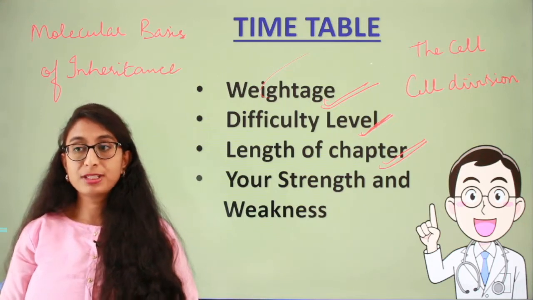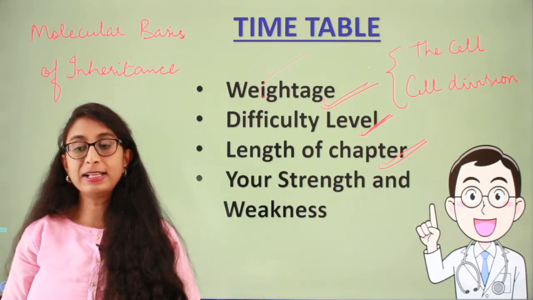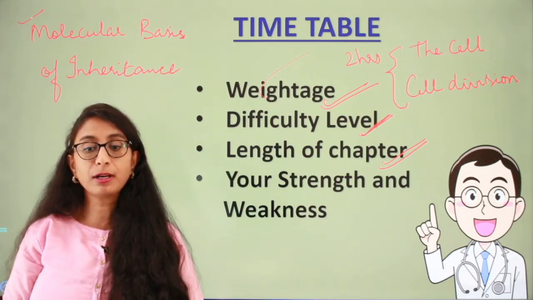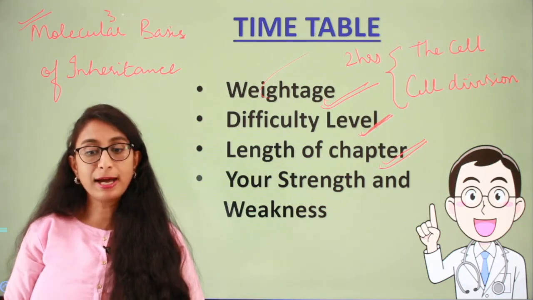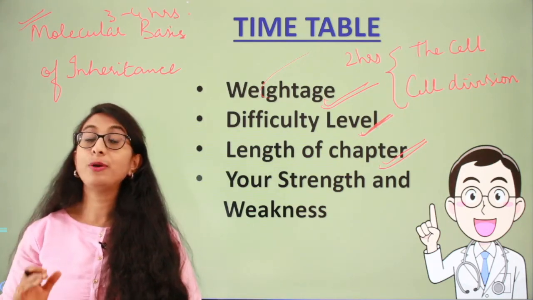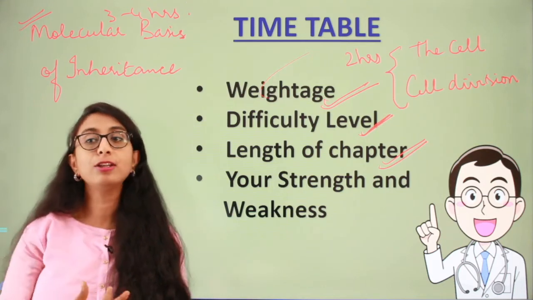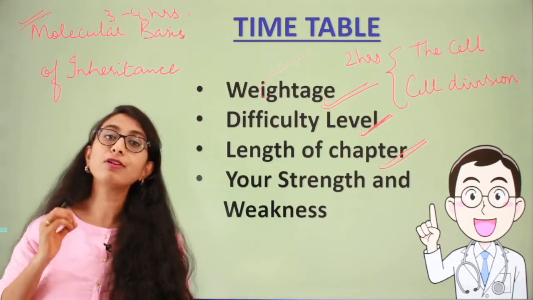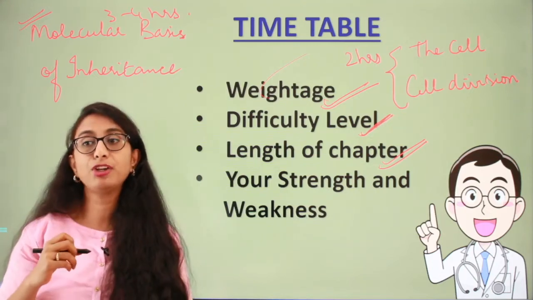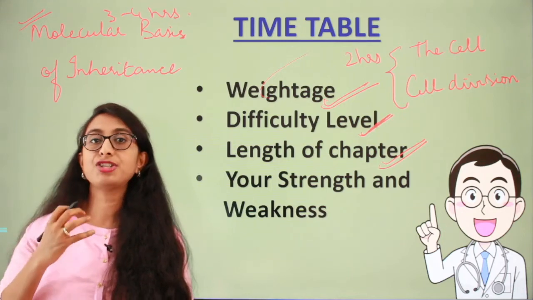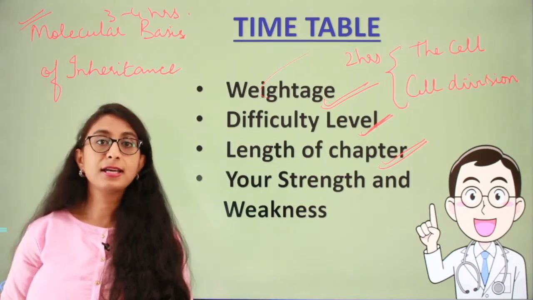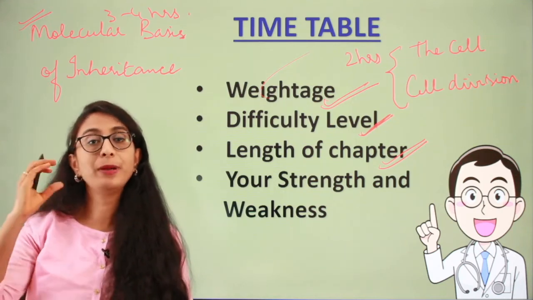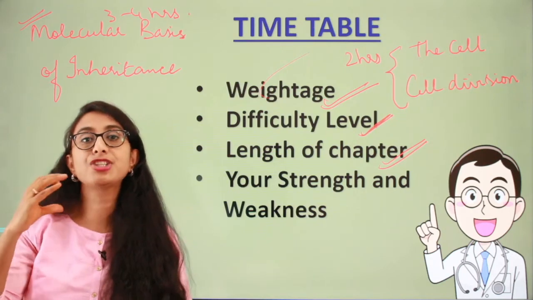Okay, well, for cell biology, that is the cell cycle and cell division together, you might need to allocate some 2 hours, whereas this single chapter alone might need some 3 to 4 hours. So keep all these things in mind when you're making a timetable. So what is the length of the chapter? To what extent are you comfortable with the chapter? What is the difficulty level of the questions which have been asked from that particular chapter? And what is the weightage of that chapter in the entire syllabus? And how many questions will you be getting from that topic? So all these will help you to make an informed decision on how much time you need to allocate for